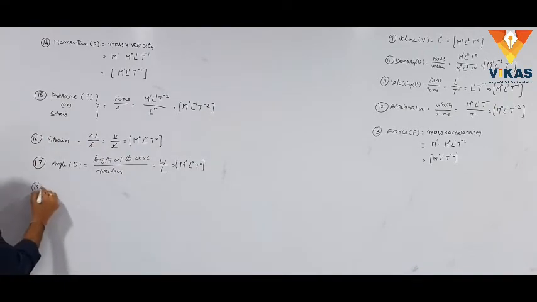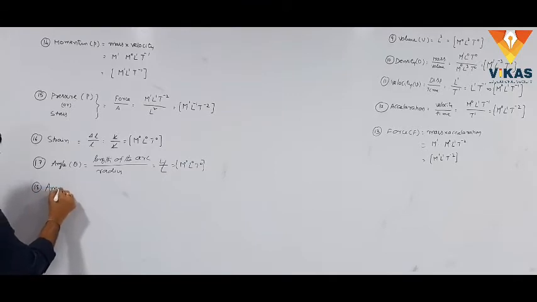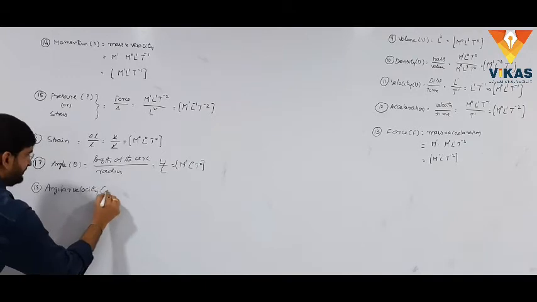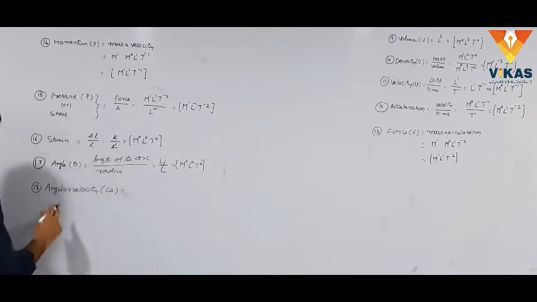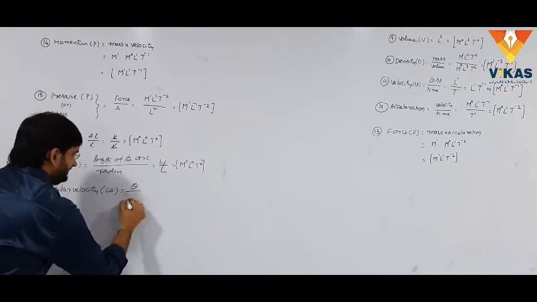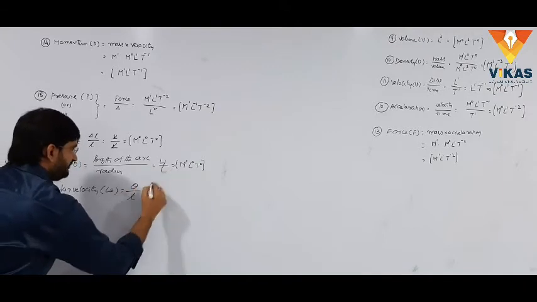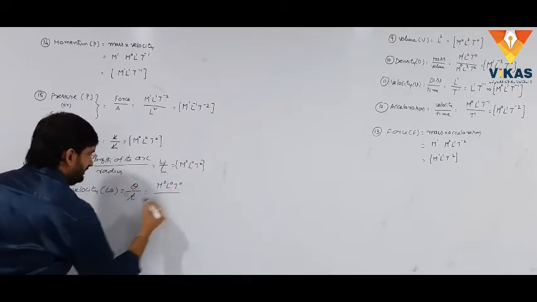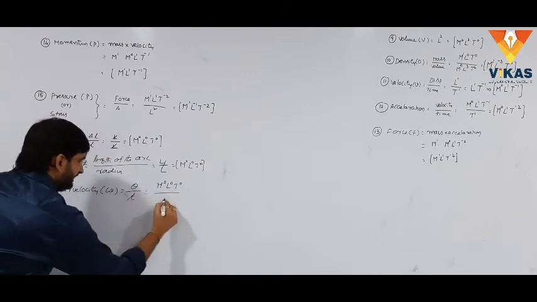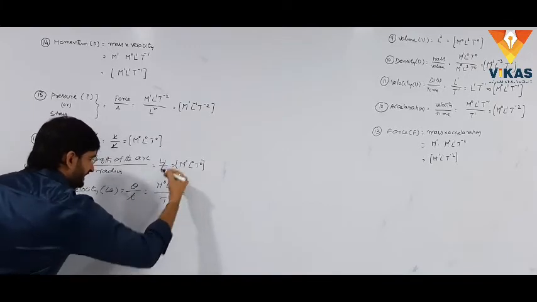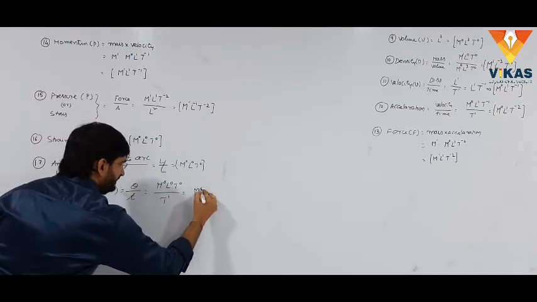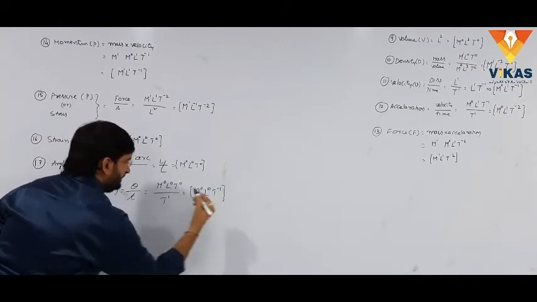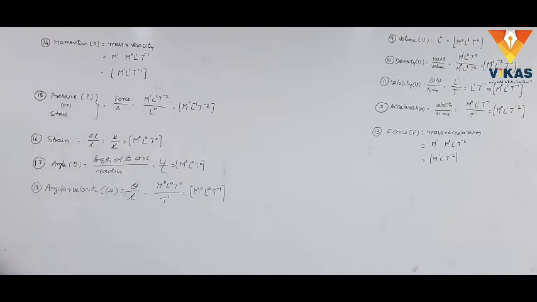The next one is angular velocity, which is represented with omega. The formula for angular velocity is theta by t. What is the dimensional formula for theta? M power 0, L power 0, T power 0 by T, which is T power 1, taken into the numerator. This gives M power 0, L power 0, T power minus 1, the dimensional formula for angular velocity.